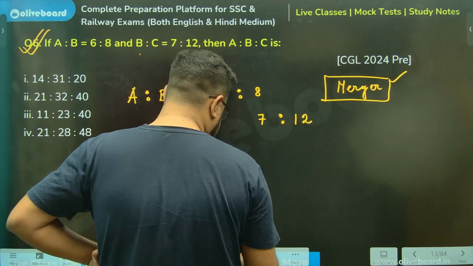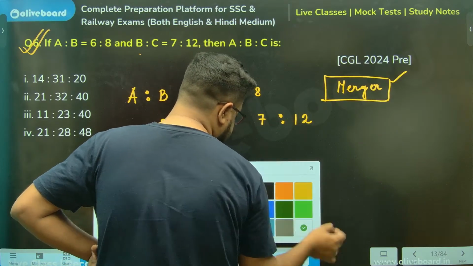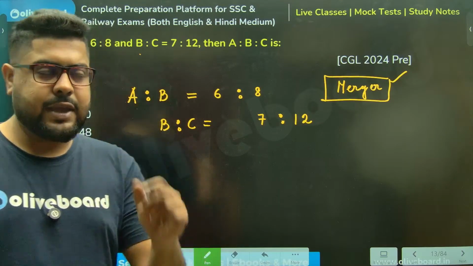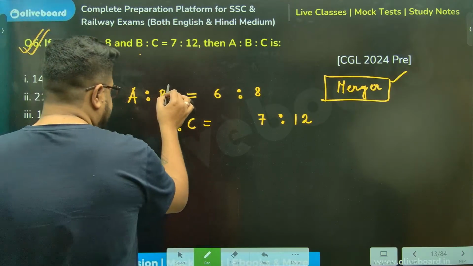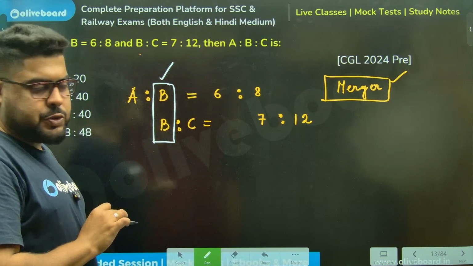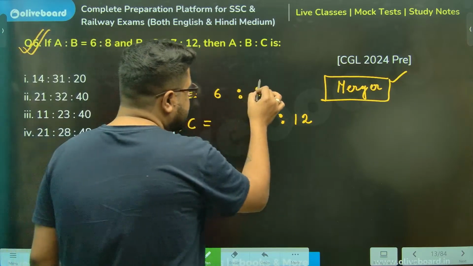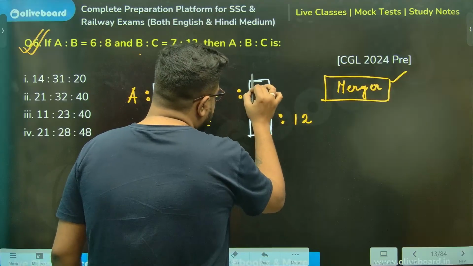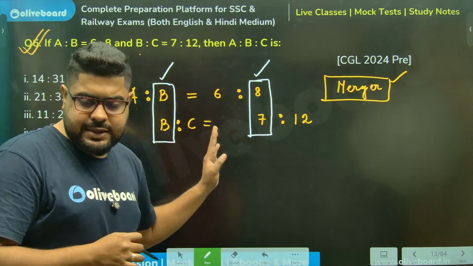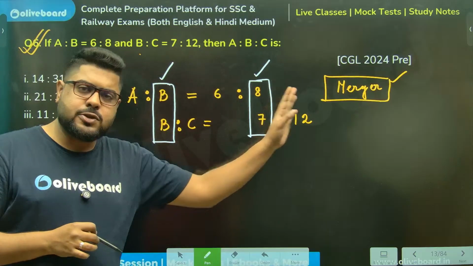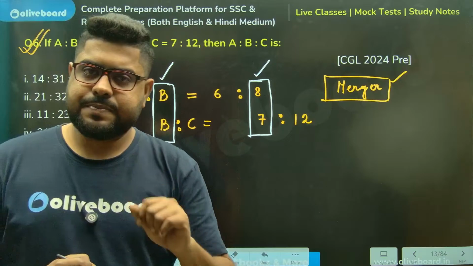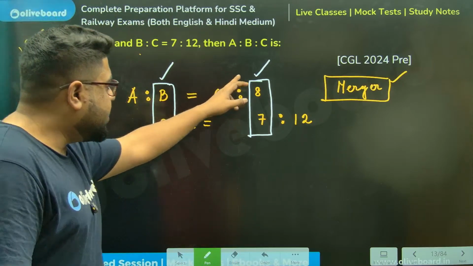I've written the ratios like this intentionally. Please understand, on the left hand side B and B are the same, so the right hand side also must be the same. But the right hand side is not the same.